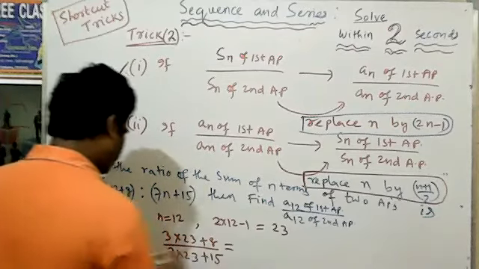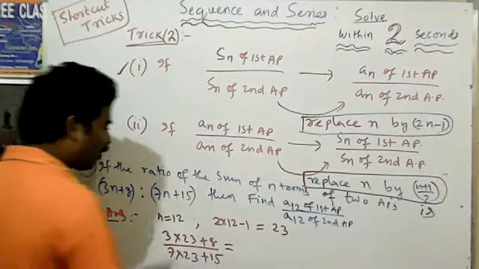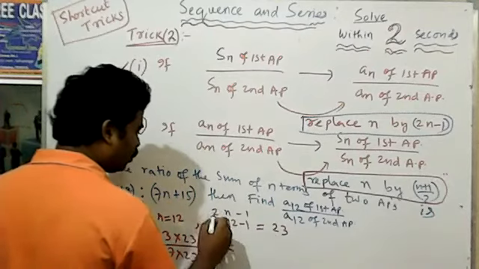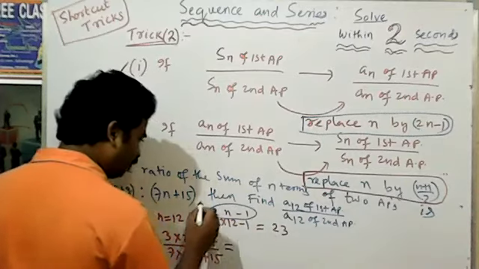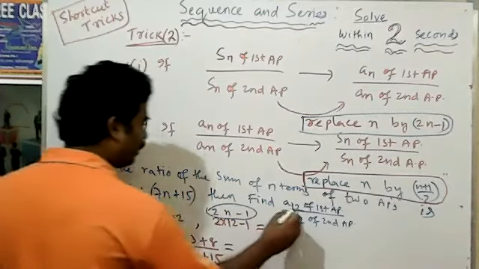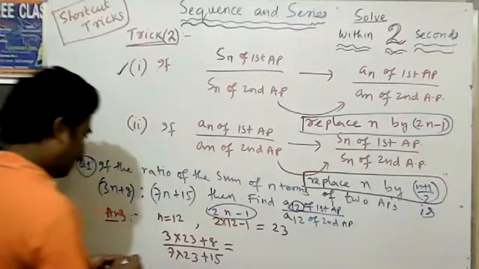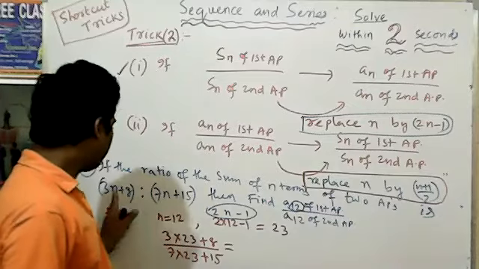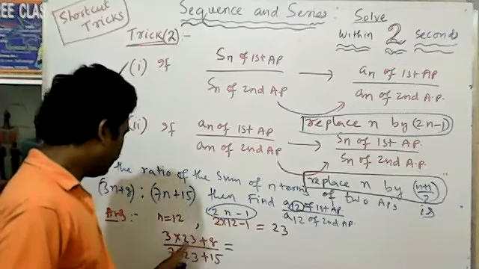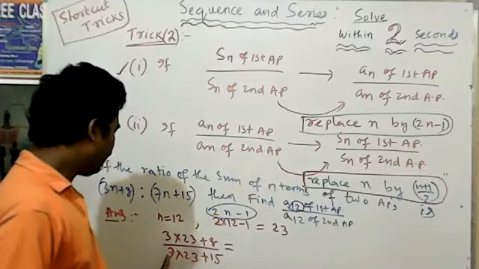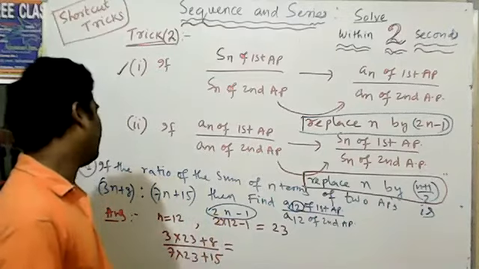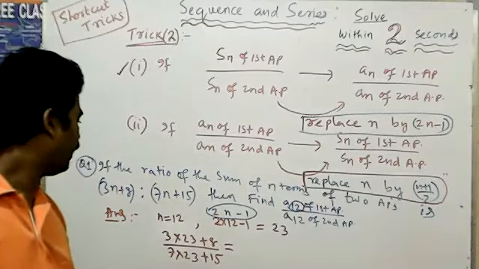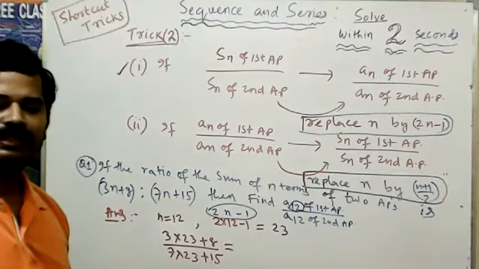That means the form that comes is 2n minus 1, and here n is equal to 12. So we write 3 into 23 plus 8 by 7 into 23 plus 15. That value is the result. What value comes?